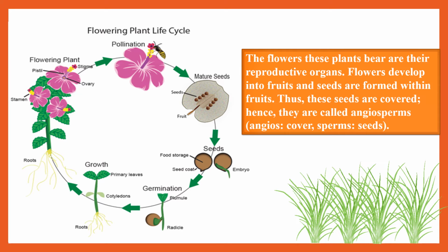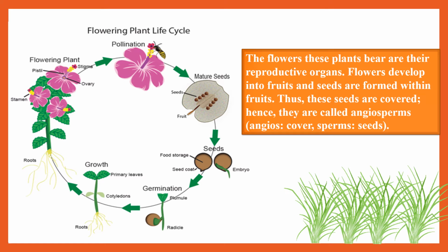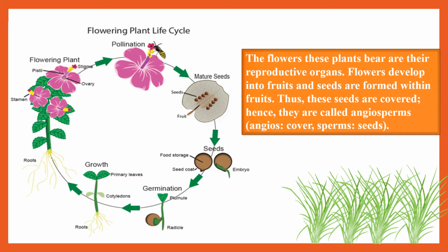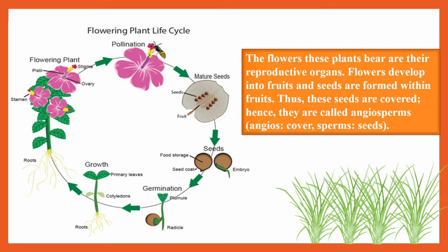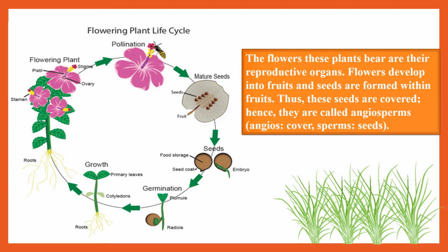Now the flowers of these plants are their reproductive organs. The flowers are the reproductive organ. Now when we were learning about gymnosperms, there were no flowers, seeds were directly present. The plant directly produced seeds and a new plant could germinate directly from the seed. But when we talk about angiosperms, they have a definite structure for reproduction, that is the flowers. The flowers develop into fruits.